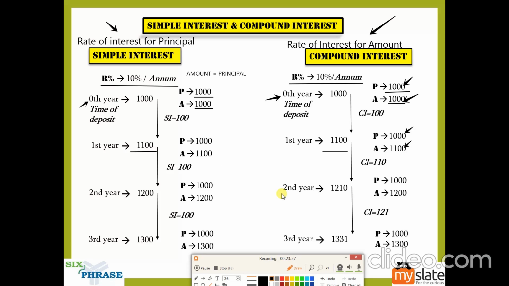When at the end of the first year, the value of simple interest and compound interest are the same. We'll use this principle again in problems, so make a note of this. But at the end of the second year, simple interest and compound interest are different. At the end of the third year, they are different. So only at the end of the first year, for the same principal amount and rate of interest, are they the same. If the principal amount or rate of interest differs, then for the first year you won't get the same amount.